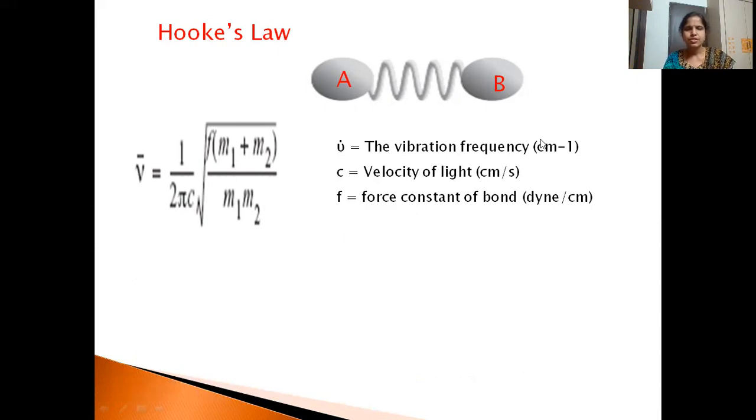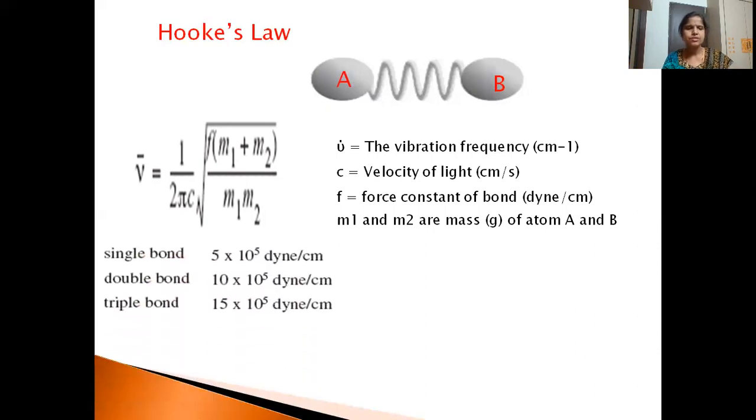Nu bar is the vibrational frequency expressed in centimeter inverse. C is the velocity of light. F is the force constant of the bond. M1 and M2 are the masses of the atoms A and B. As you can see, nu bar is directly proportional to F. So as the force constant increases, the vibrational frequency increases. If we take three different types of bonds, C-C single bond, double bond, and triple bond, we have the force constant.